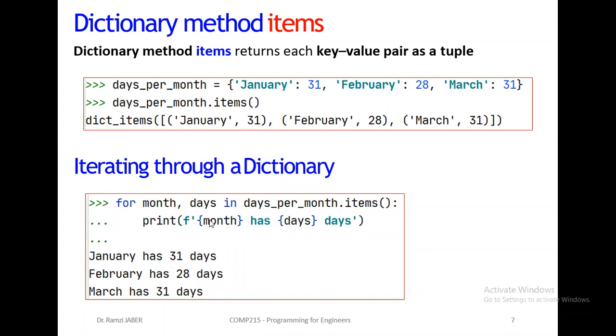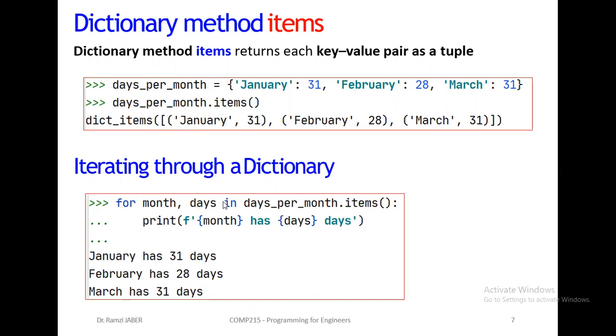So now we assign the variable months to be equal to the key, January, then we assign the days variable to be the integer value of the pair, 31. You got the idea? Perfect.